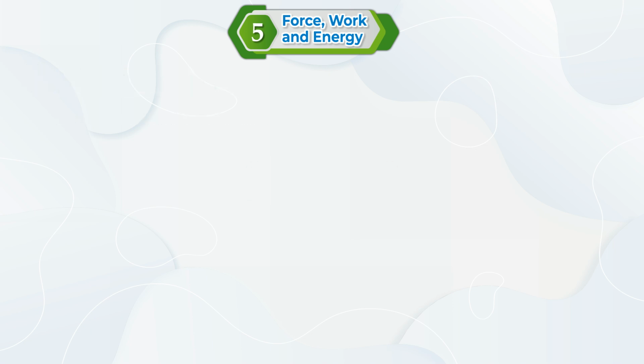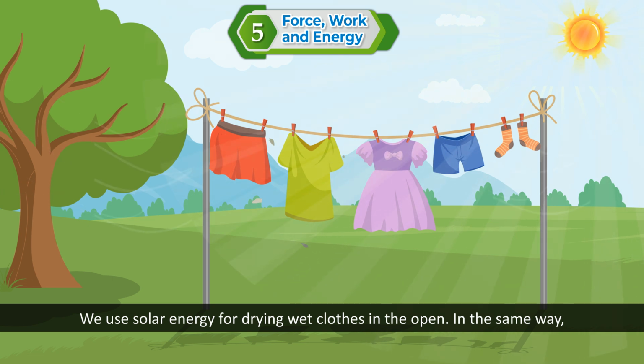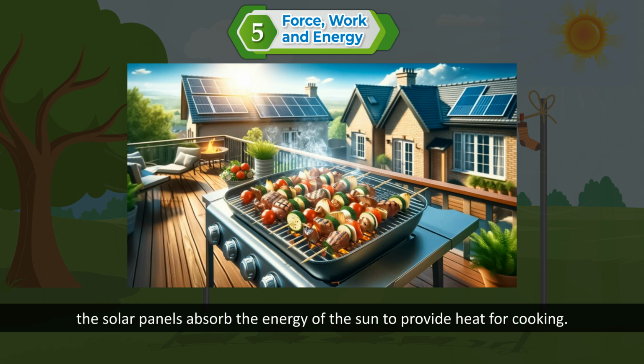Solar energy. It is the most important source of energy. It does not create pollution. We use solar energy for drying wet clothes in the open. In the same way, solar panels absorb the energy of the sun to provide heat for cooking.